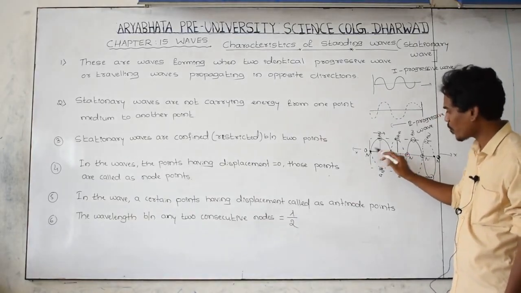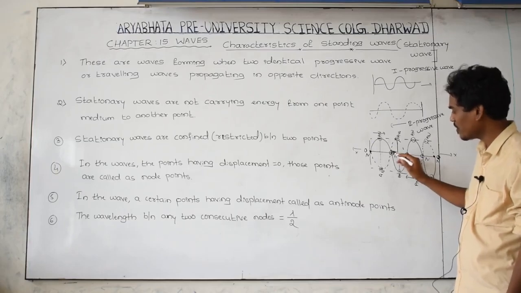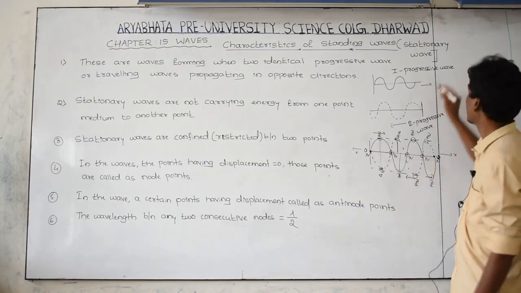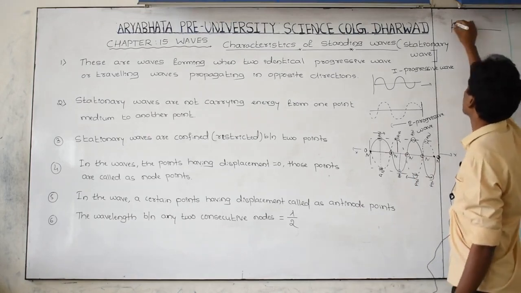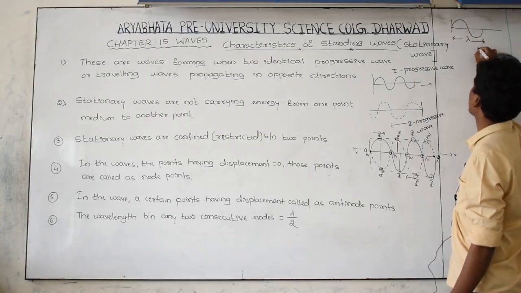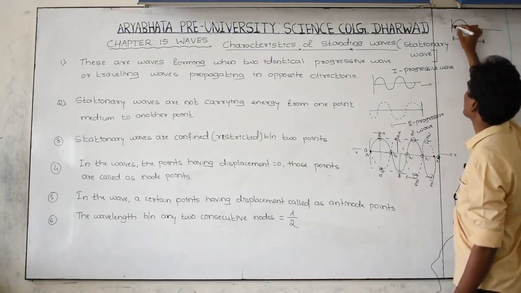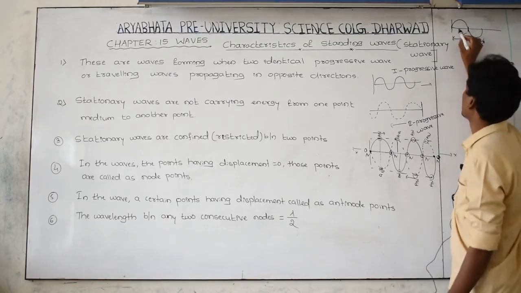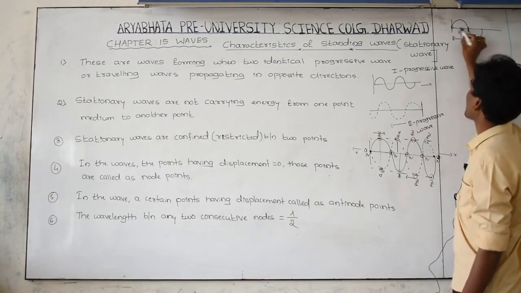In between this node point and this node point, what is the length of the wave? That is lambda by 2. You know very well, this is lambda. This is complete lambda. If you consider half, it is lambda by 2. From this point to this point, this is half of the wave.